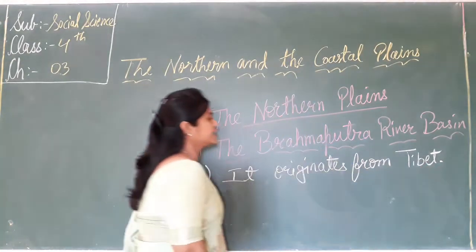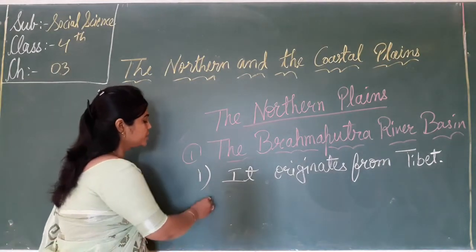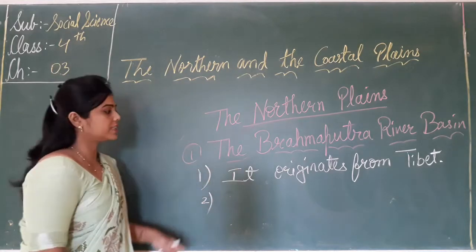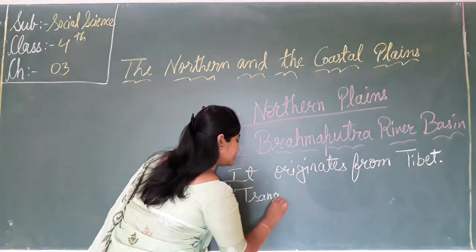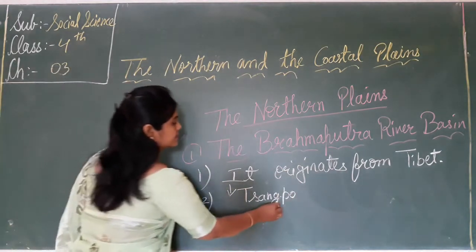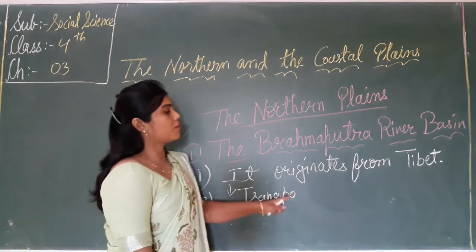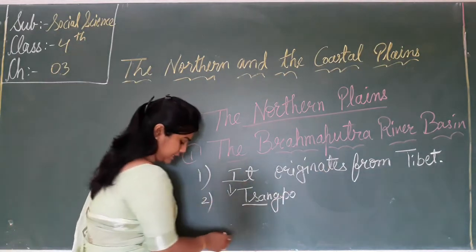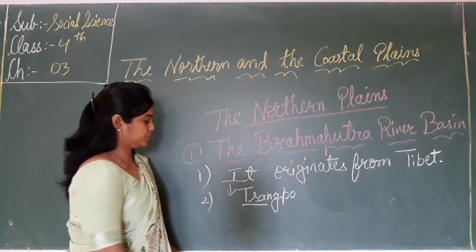Now the second thing. In Tibet, it is called Xiangpo. The name of the river Brahmaputra changes. It originates from Tibet and there it is called Xiangpo. It is not called the river Brahmaputra, it is called the Xiangpo.